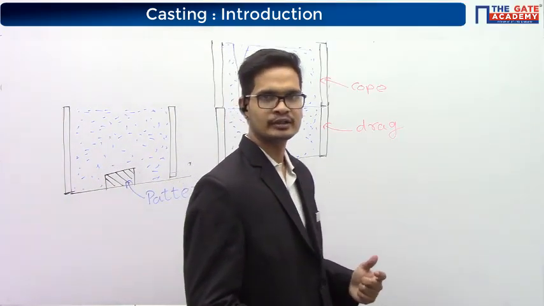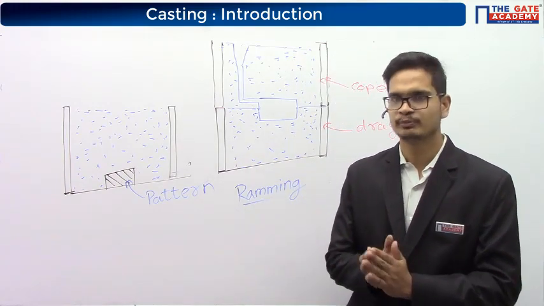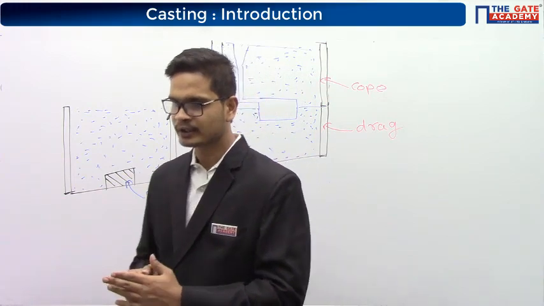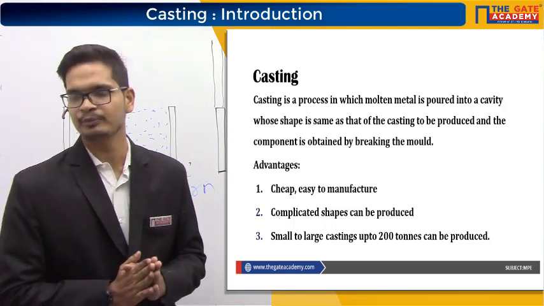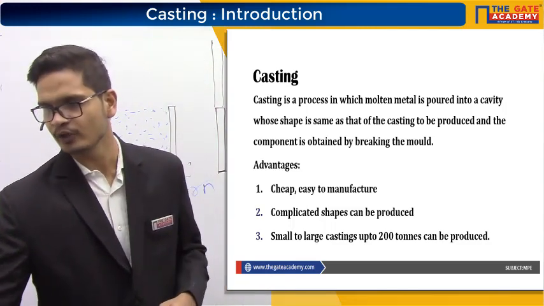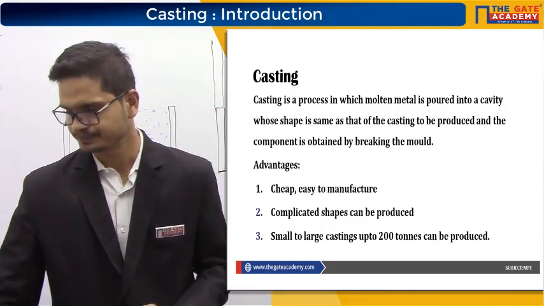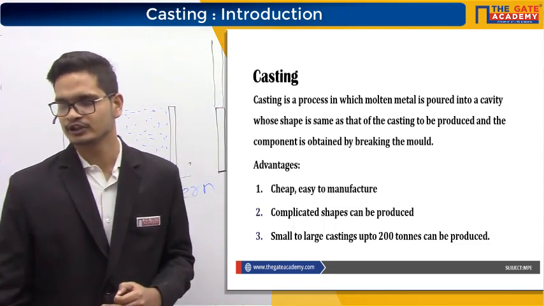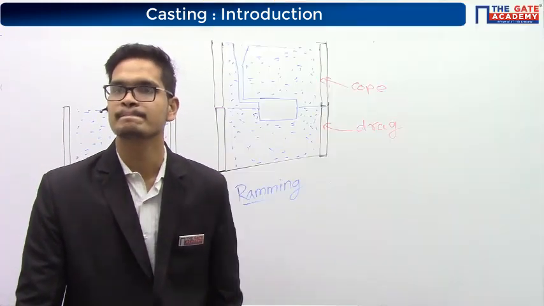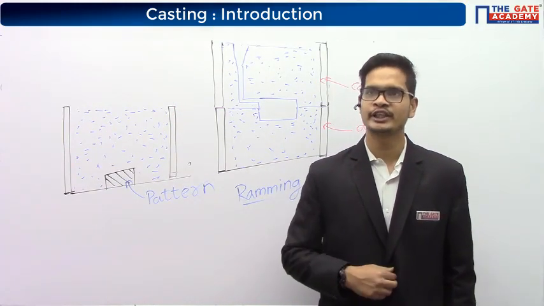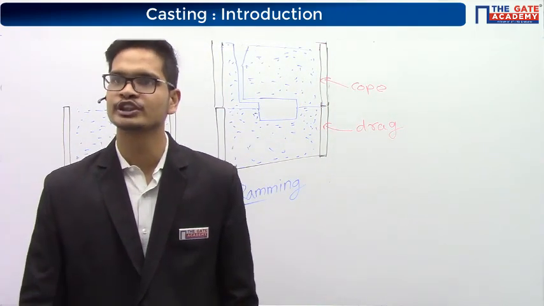Complicated shapes can be made. Whatever shape you want to make, simply you will have to make a cavity of that shape. Small to large castings can be produced, up to 200 tons can be easily produced. So these are the advantages of casting. Please copy this portion. Are you copying? The portions that you have to take directly from the PPT, I'll tell you later. As of now, to start with the chapter, please copy this portion.